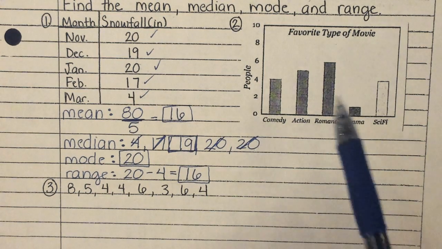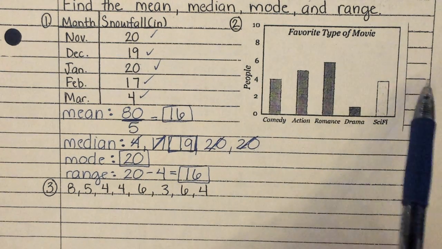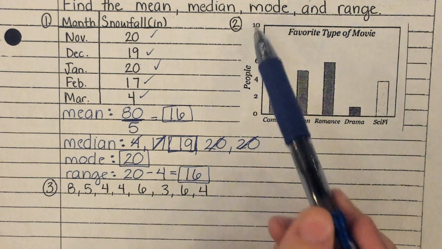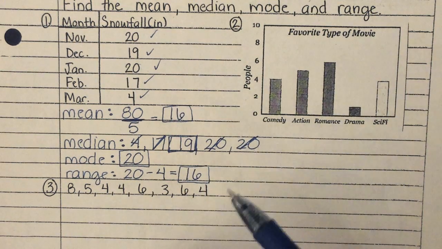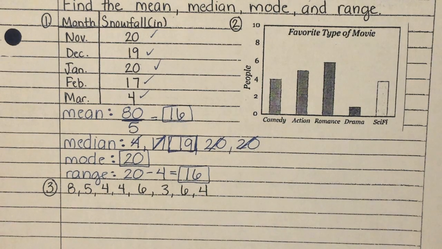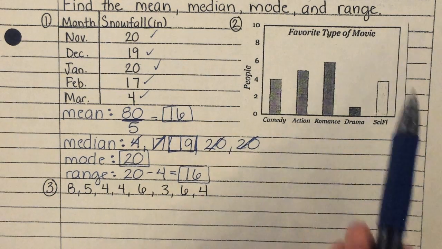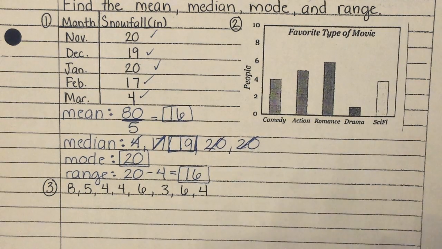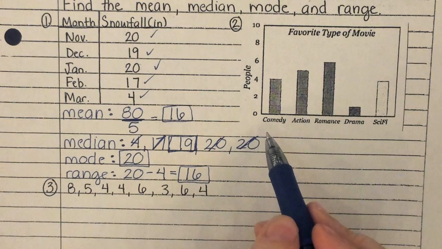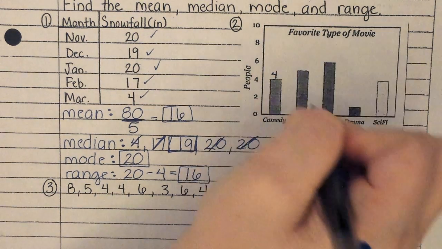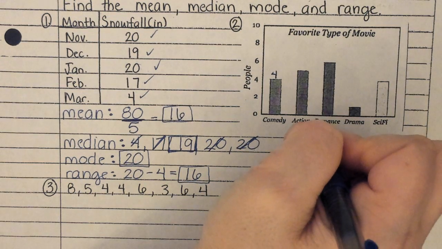All right, for number 2, you'll notice it gives me this chart. In this chart, are there any numbers with those bars? No. They're over to the side. But guys, because I'm going to need those numbers for the mean, the median, the mode, and the range, I'm going to go ahead and write my numbers on top of the bars so that they're easier for me to use. So for comedy, what number would go with comedy? Jeremiah? 4.